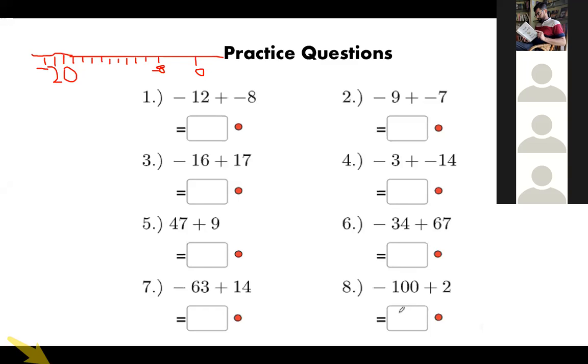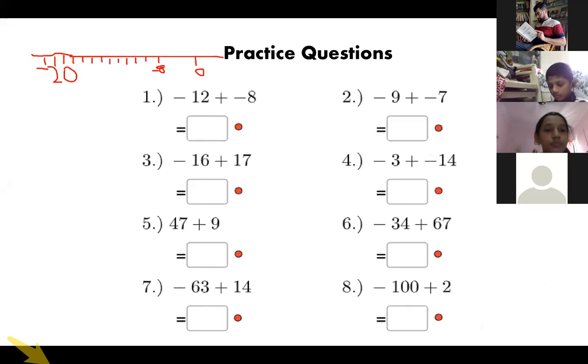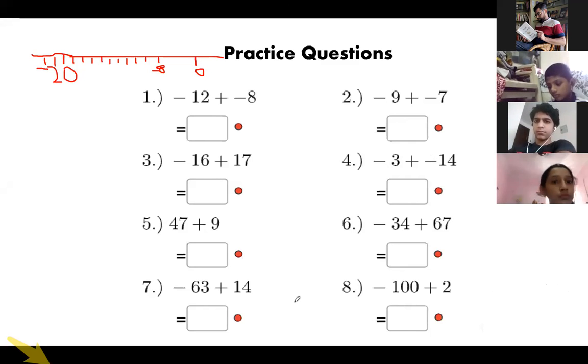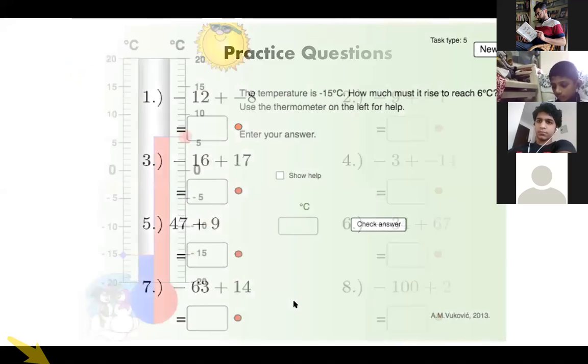Is it clear? The rules are clear to you? Yes, just show thumbs up. Clear to everyone? Yes, okay, I can see. Ahmad, I'm not able to see you. So I hope it is fine. Understood everything? Okay, so we'll go to the next one.